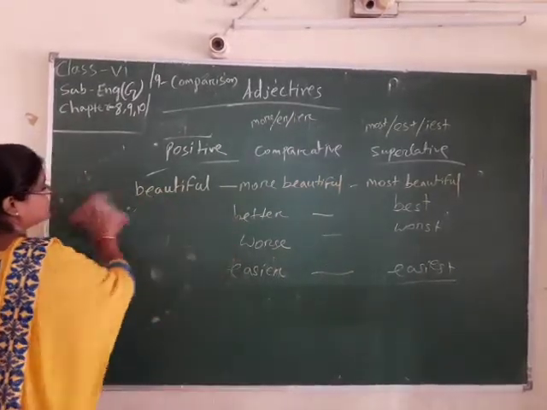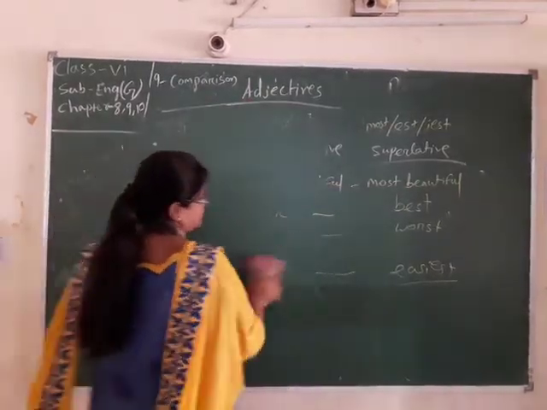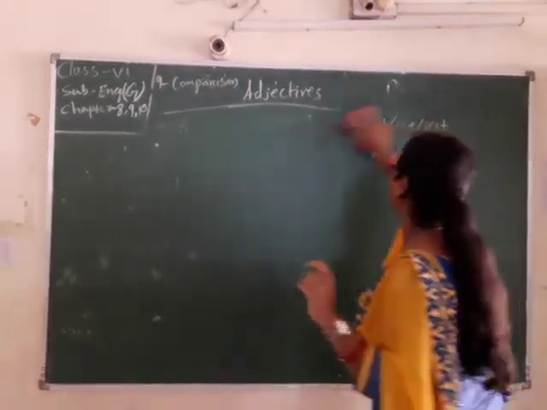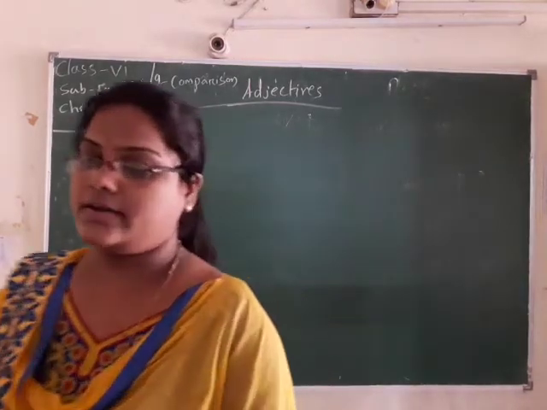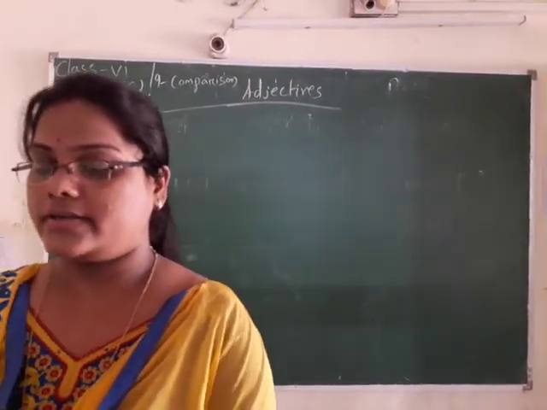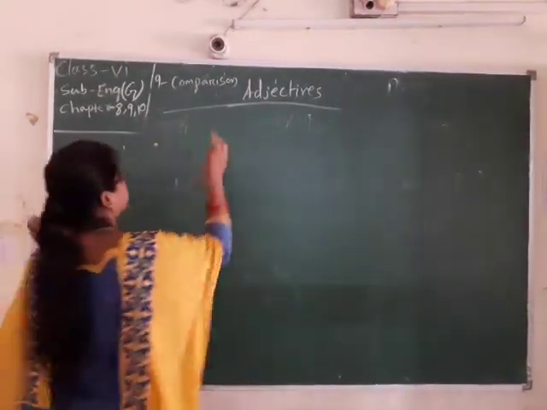Then we come to the third chapter. What is the third chapter of adjective? The 10th chapter of adjective is order of adjective.